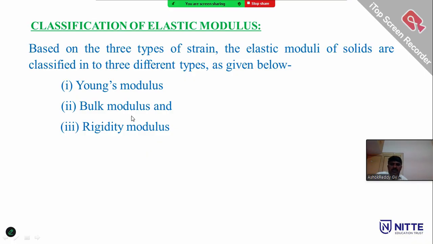Okay, we will continue in the next class. What do you mean by Young's modulus? What do you mean by bulk modulus? What do you mean by rigidity modulus?